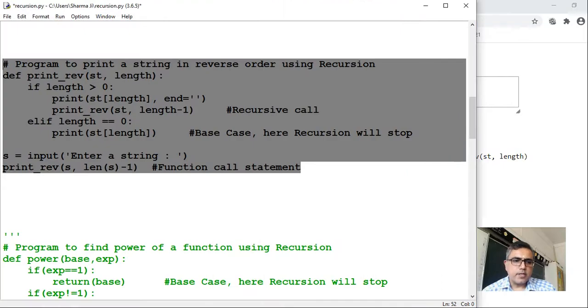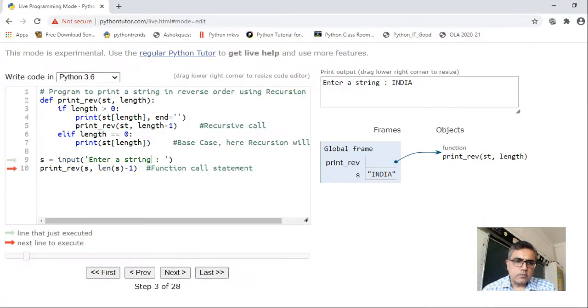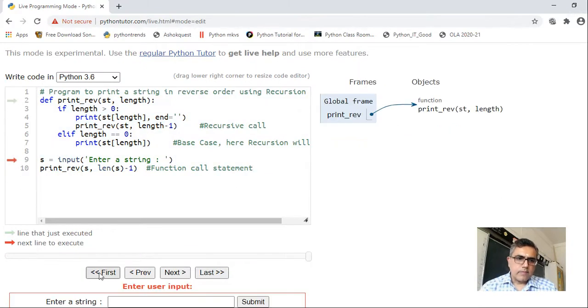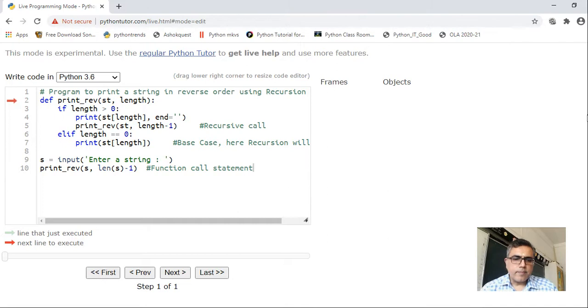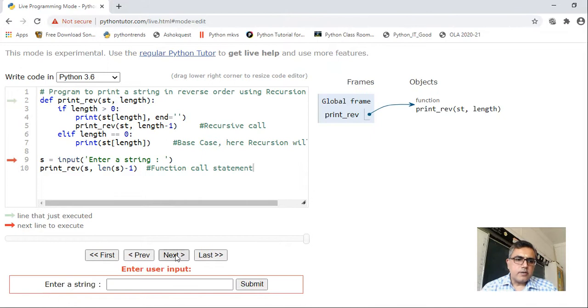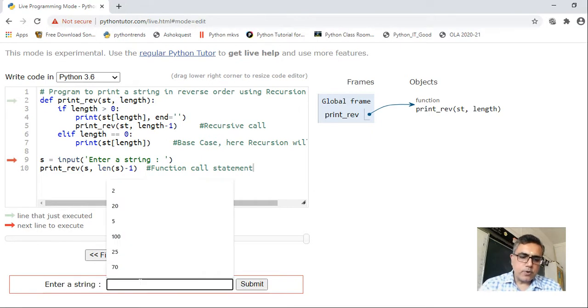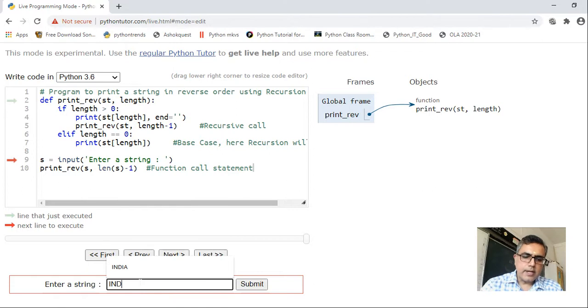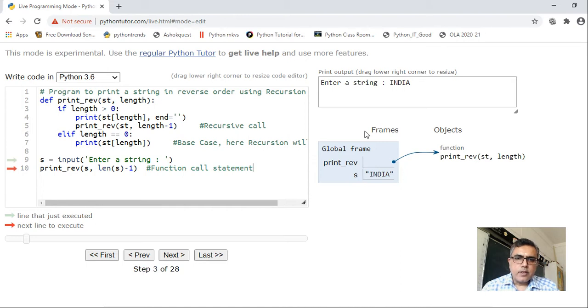Again, see, I'll execute it again. Okay. Now see, first statement is the definition, okay. Then here it is asking me to enter a string. Suppose I enter a string INDIA, okay, submit. So it has created a string S with the value India. I had entered India here.